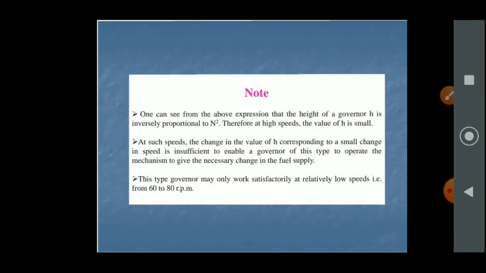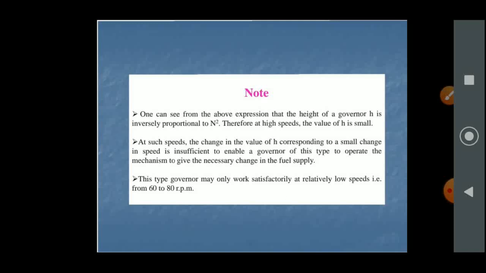Note: three main points have to be considered in Watt governors. First, one can see from the above expression that the height of the governor h is inversely proportional to N square. Therefore, at high speed, the value of h is small.